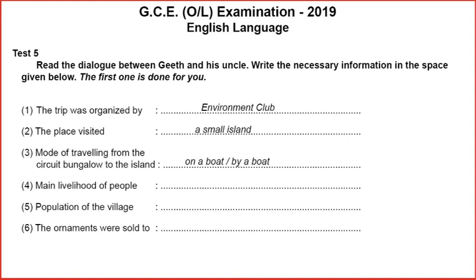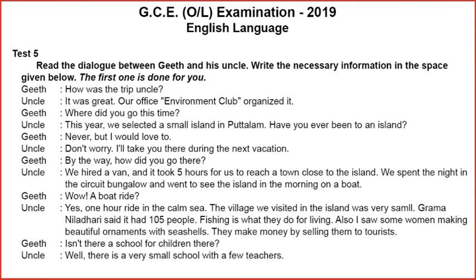Next question is main livelihood of people. If you don't understand the word livelihood, you find it difficult to get the answer. Livelihood is the way people earn their money. We talked about that in the dialogue.